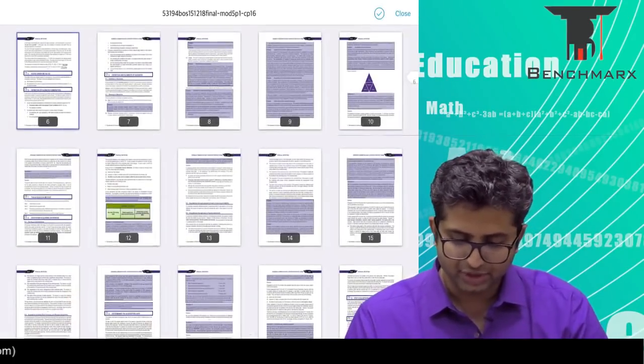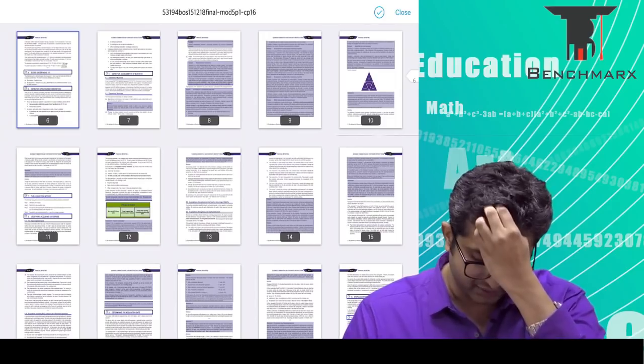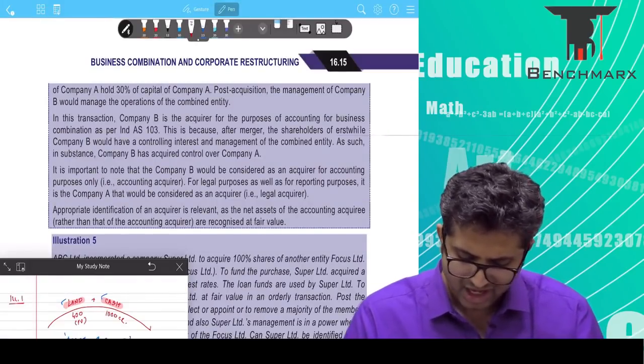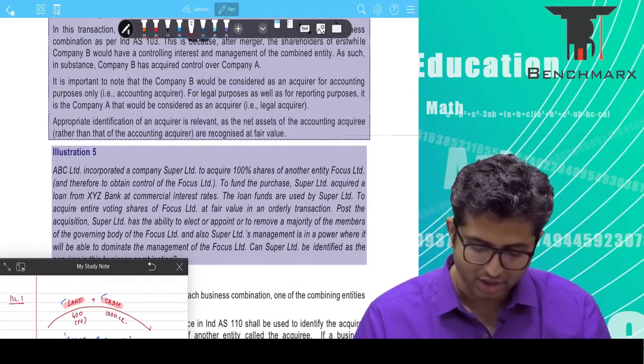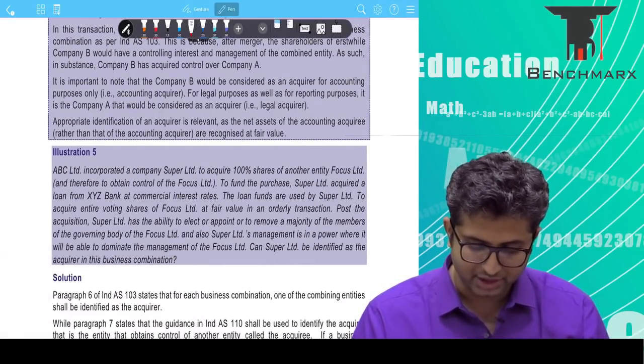Perfect. So that takes care of illustration 1. Then we go to illustration number 5. This is on page number 15. This is a fairly simple question. I would not invest a lot of time behind this question. We'll just quickly go through the question here.